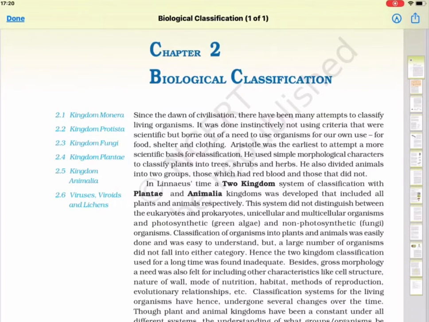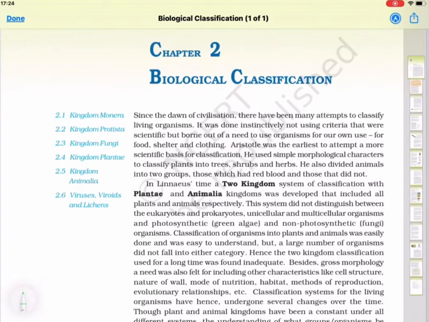So what is the meaning of biological? Biological means related to some living organism. Biology means the study of living organisms. Classification means grouping of the organisms based on similar or dissimilar characters. So in this chapter we will study the grouping of organisms based on certain characters.